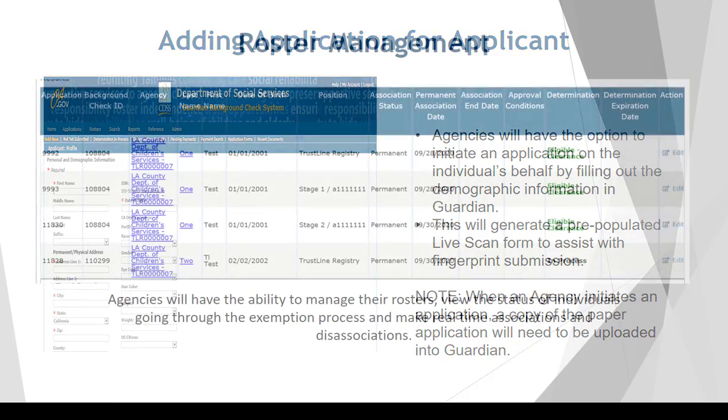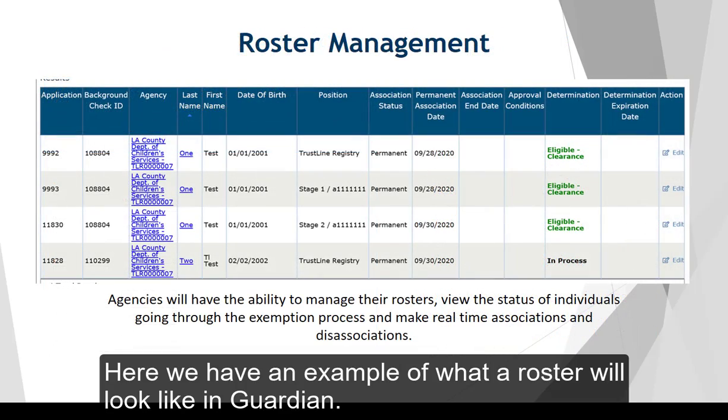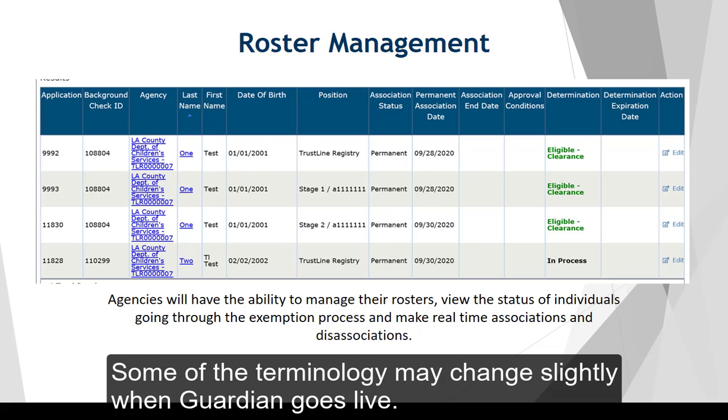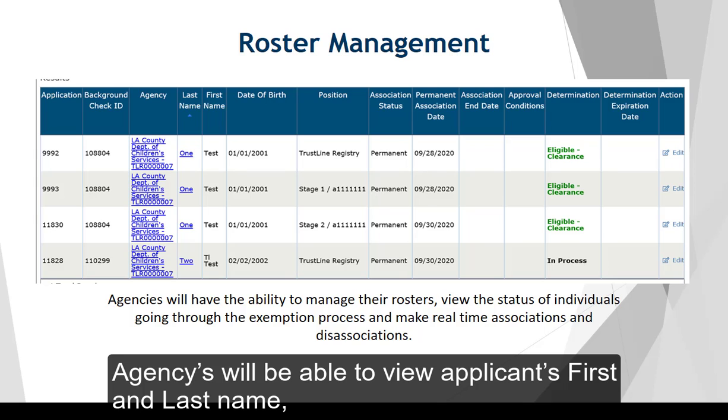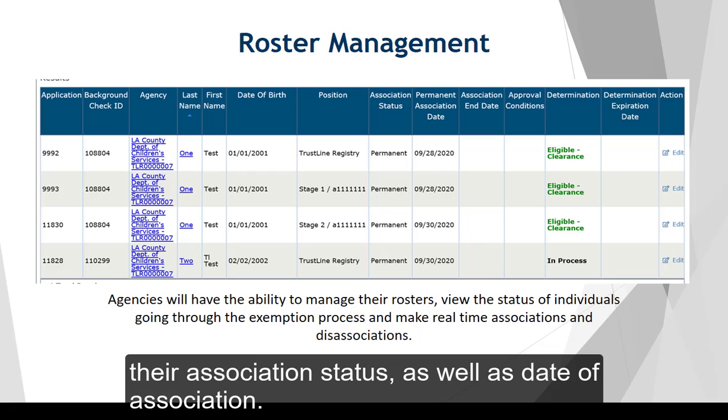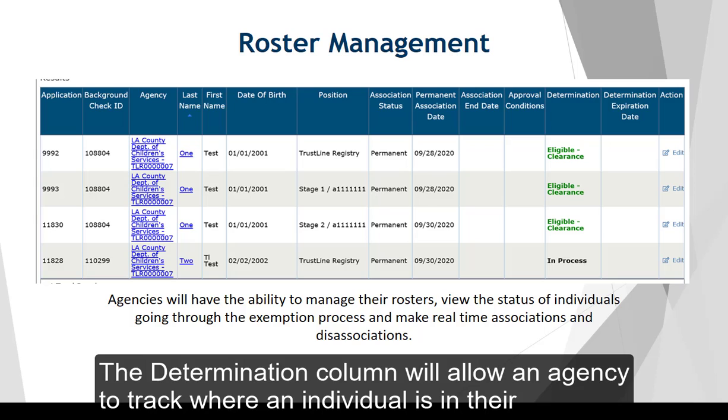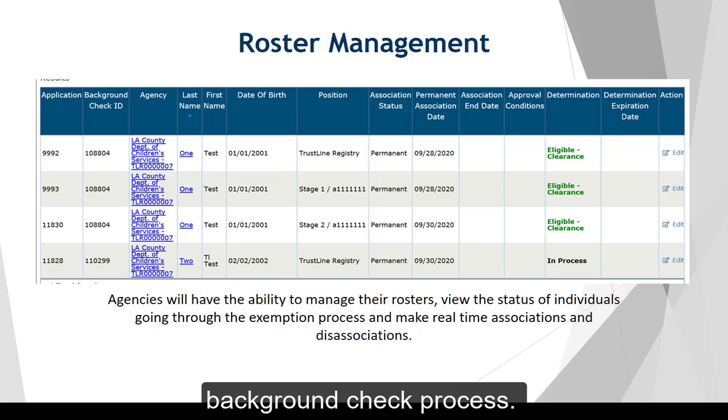Guardian. Here we have an example of what a roster will look like in Guardian. Some of the terminology may change slightly when Guardian goes live. Agencies will be able to view applicants' first and last name, their association status, as well as date of association. The determination column will allow an agency to track where an individual is in their background check process.